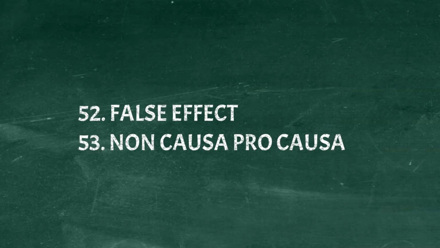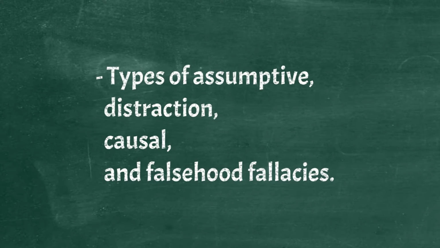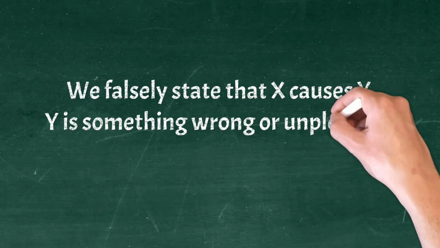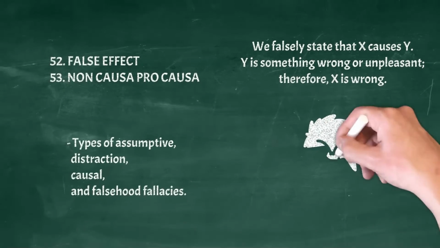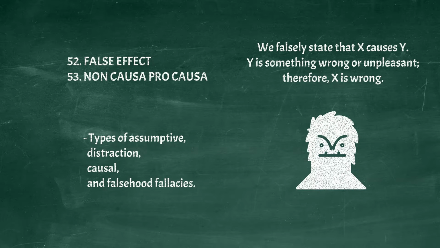False effect, non causa pro causa. Types of assumptive, distraction, causal, and falsehood fallacies. We falsely state that X causes Y. Y is something wrong or unpleasant, therefore, X is wrong. Example: masturbation will make you blind and your hands hairy, don't masturbate.